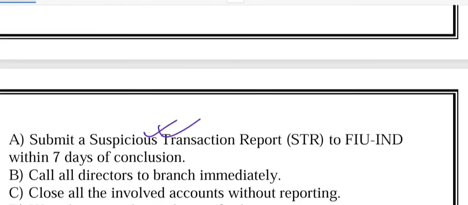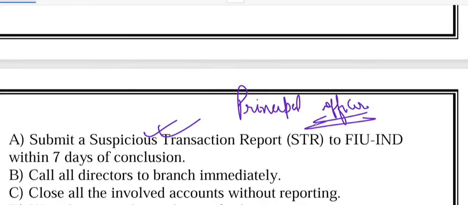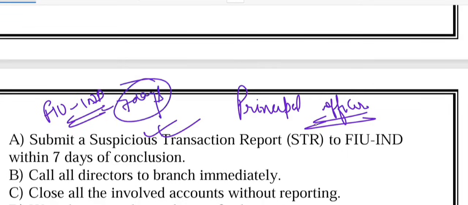Why? Because once suspicion is confirmed, the principal officer, try to understand, the responsibility of the principal officer is sometimes also asked. Once the suspicion is confirmed, the principal officer must report to FIU-IND within 7 days. He has to report to FIU-IND within 7 days.